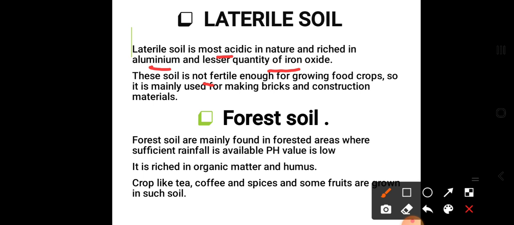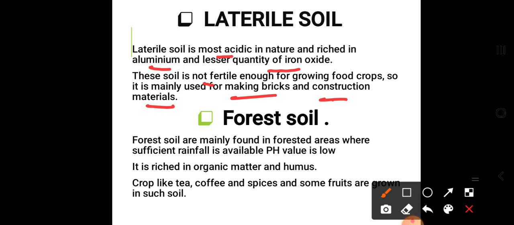So this soil is mainly used for making bricks and construction materials. This is for the laterite soil.